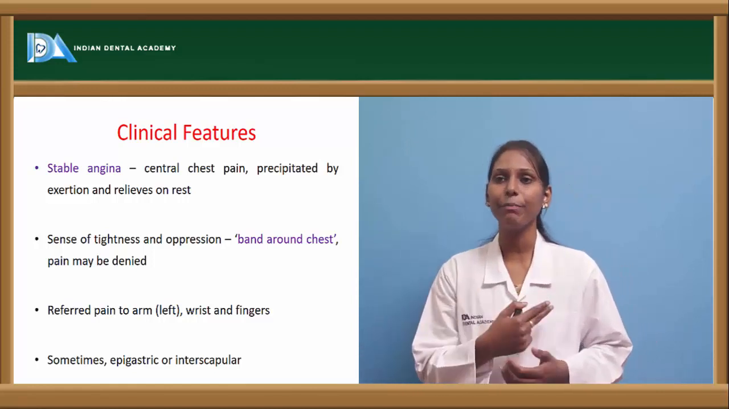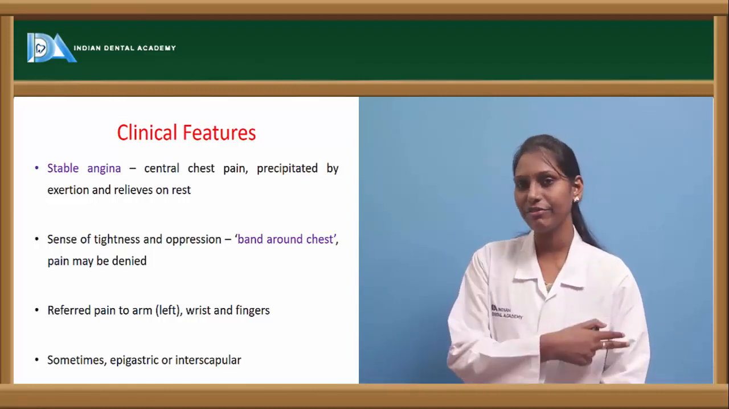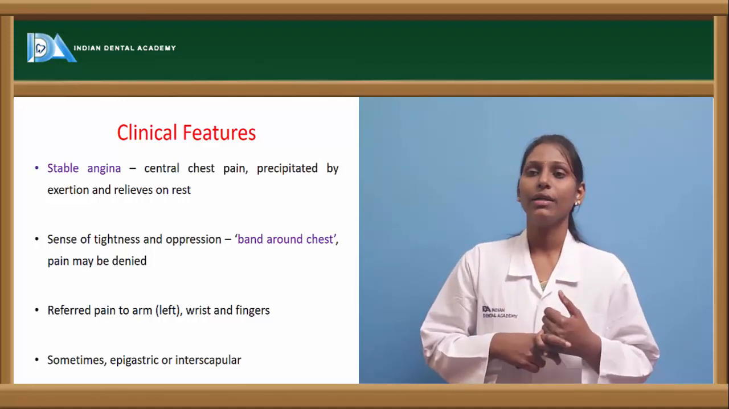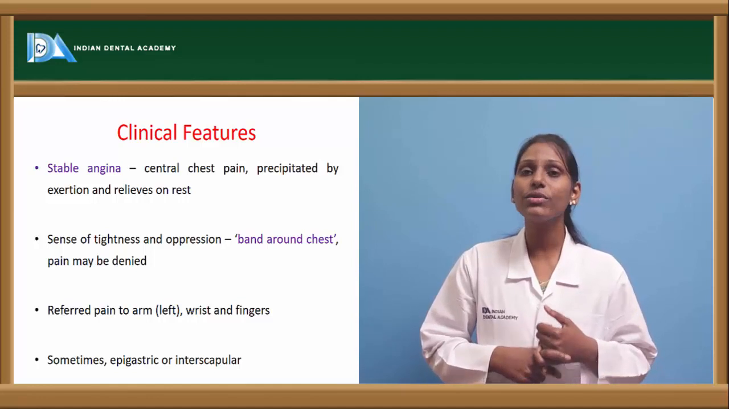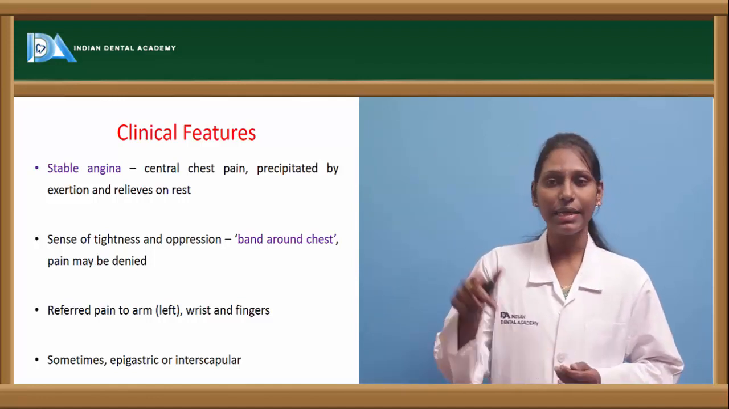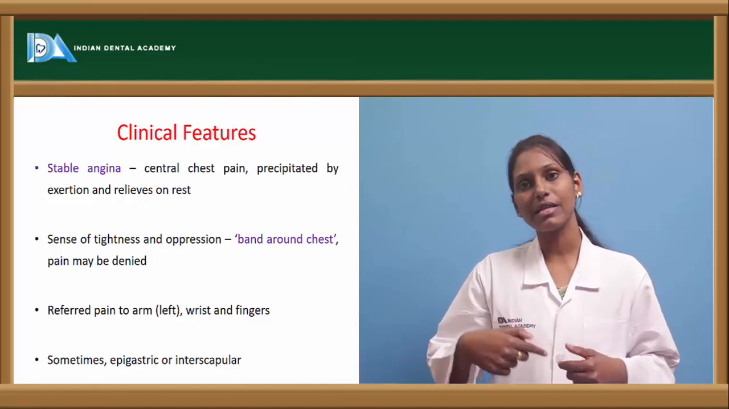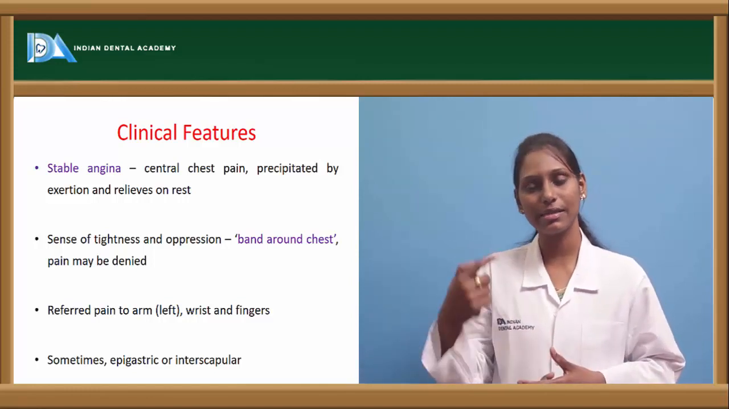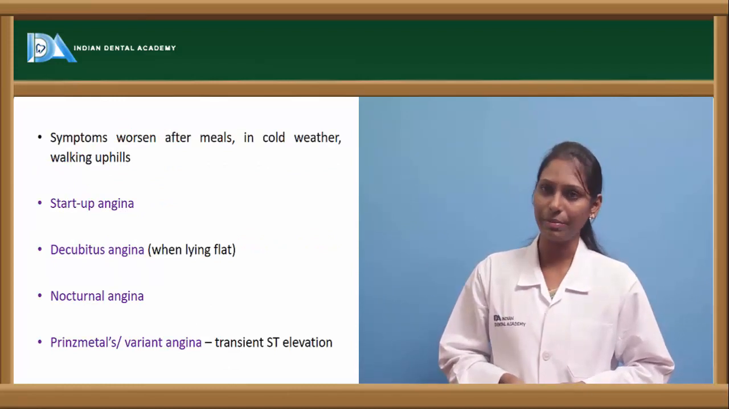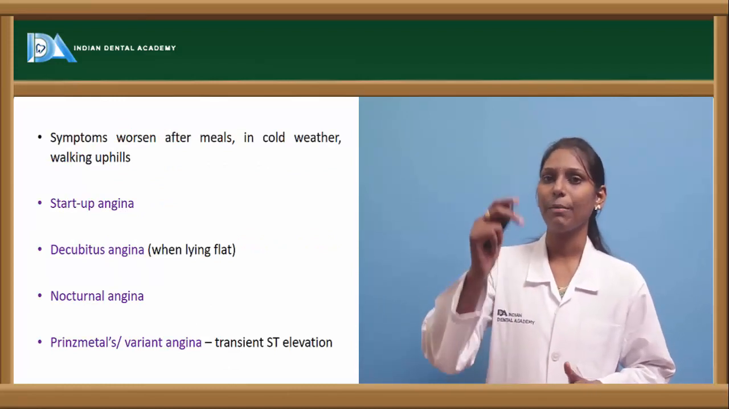Patients also have referred pain to the arm, especially the left arm, to the wrist and also to the fingers, especially the little finger. They also sometimes get confused with epigastric pain or interscapular pain, because ischemic pain also manifests as epigastric pain and interscapular pain. These symptoms usually worsen after meals, in cold weather, and walking up hills.